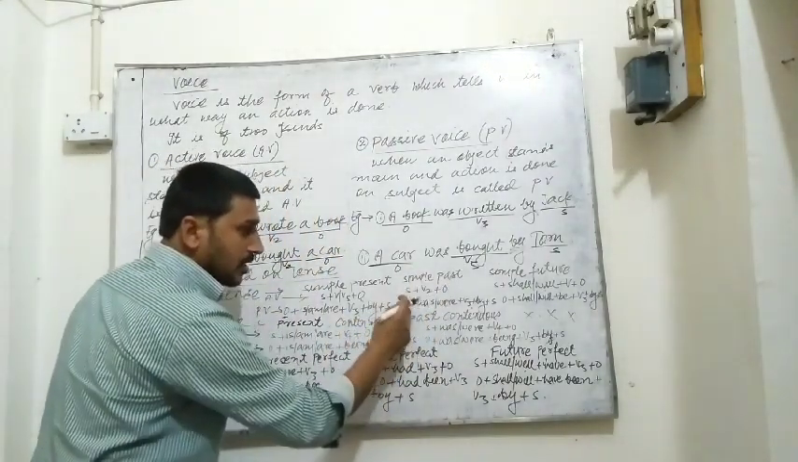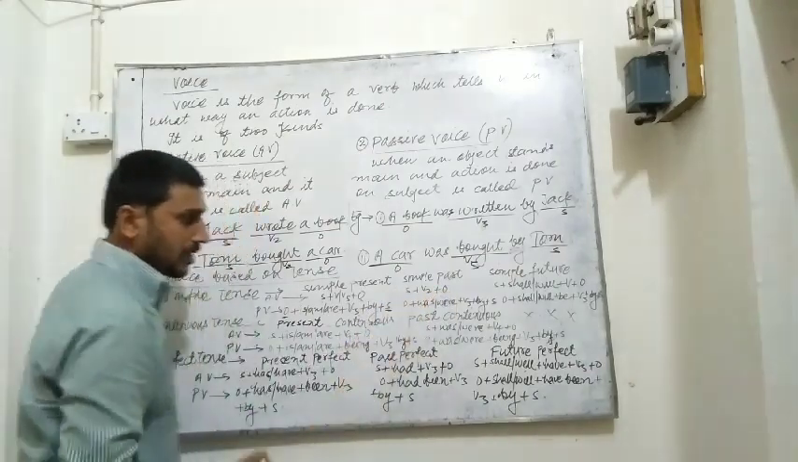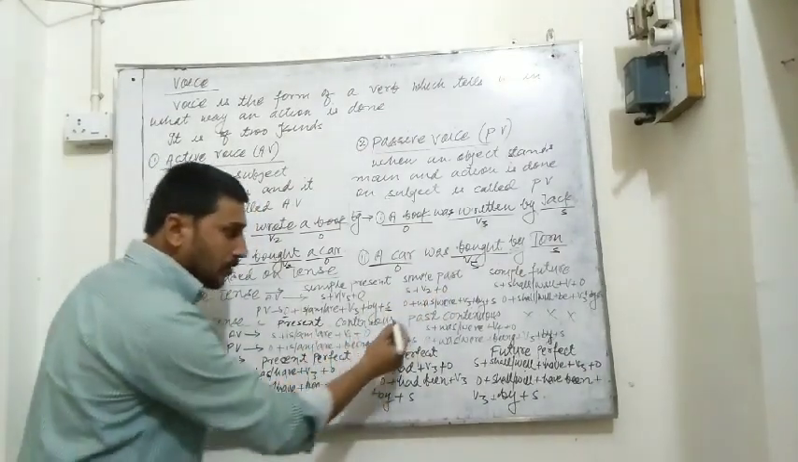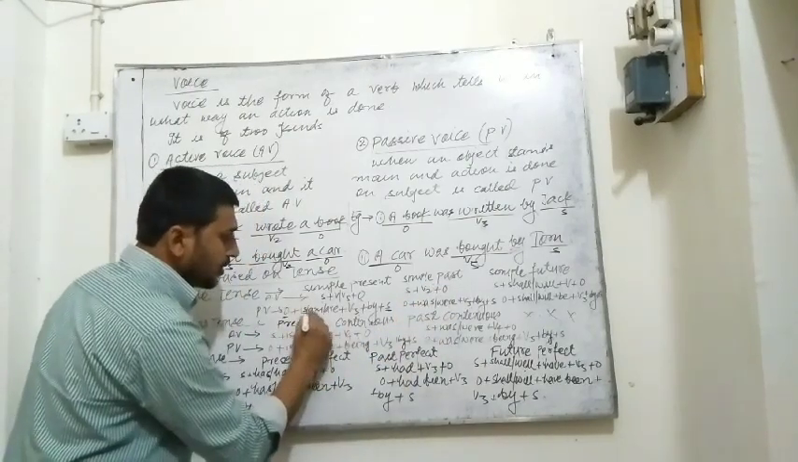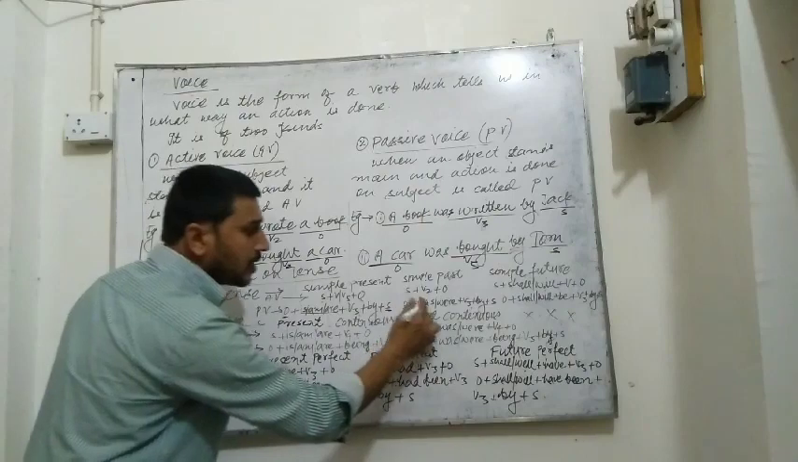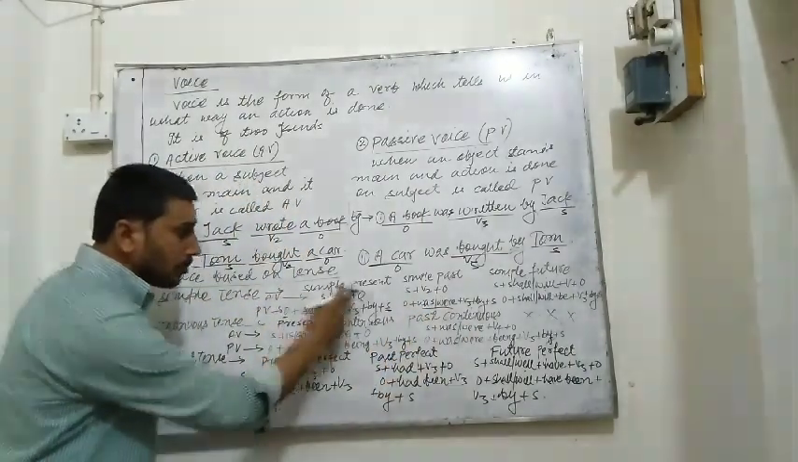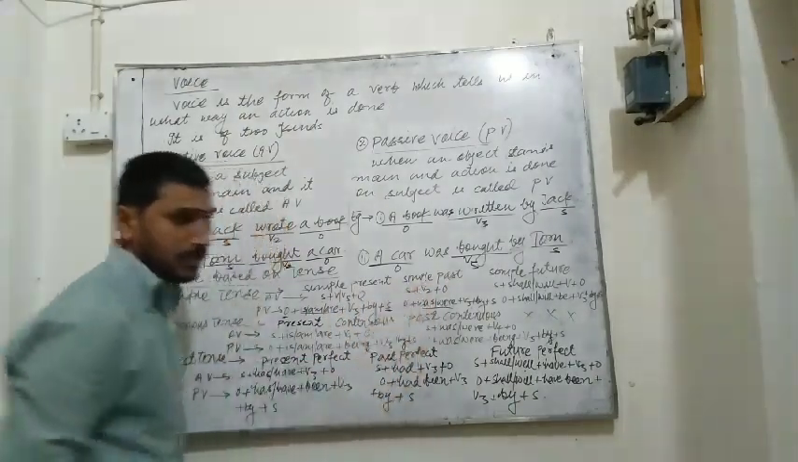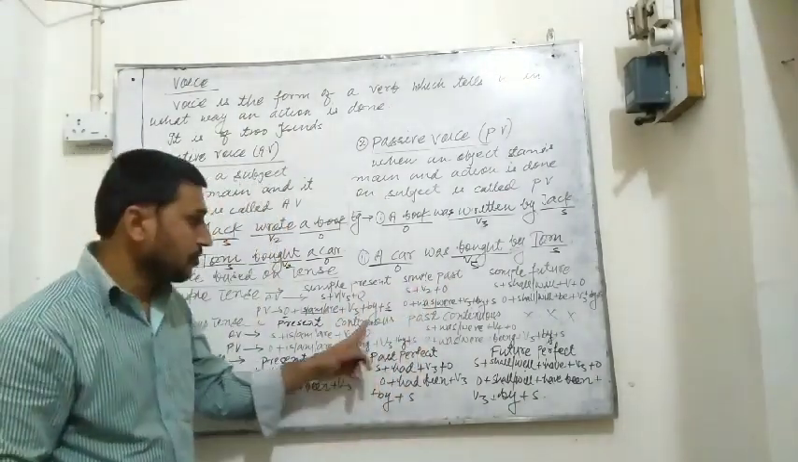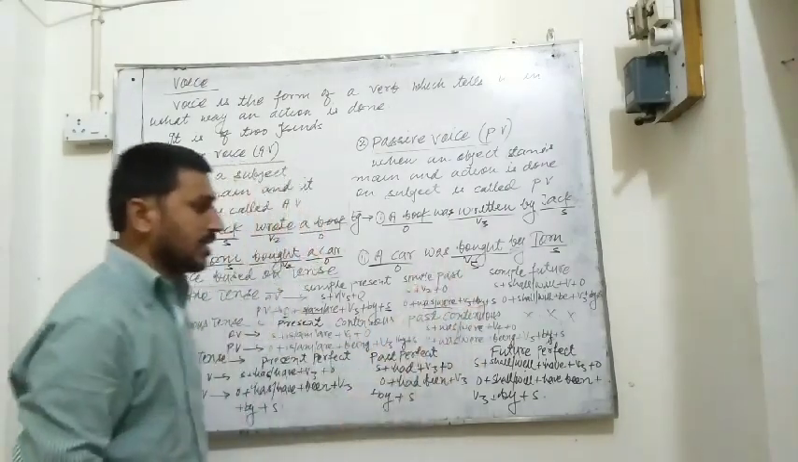Now the structure of simple past tense. AV structure: subject plus V2 plus object. In passive voice, object plus, because it is past tense, the helping verb of is, am, are changes to was, were. Very simple. Simple present has is, am, are, and in simple past the helping verb will change to was, were. Clear? Was, were plus V3 plus by plus subject.